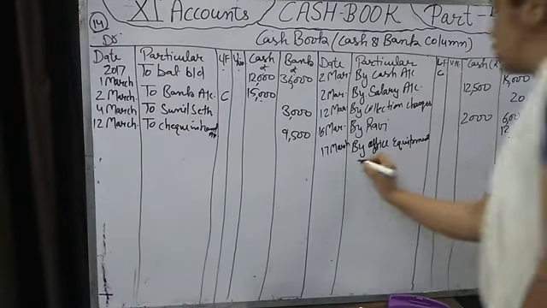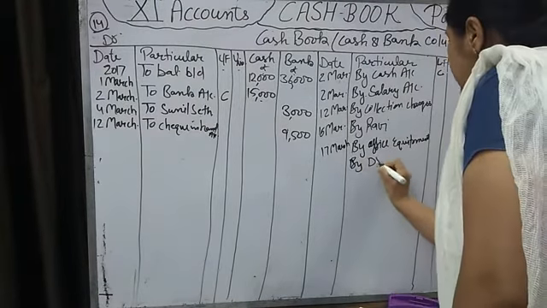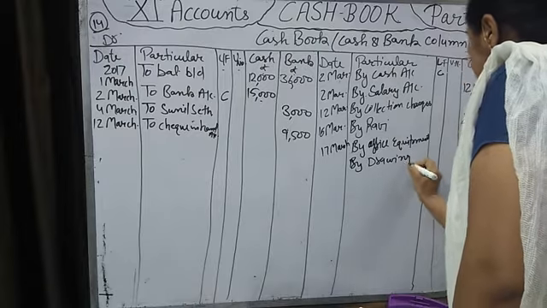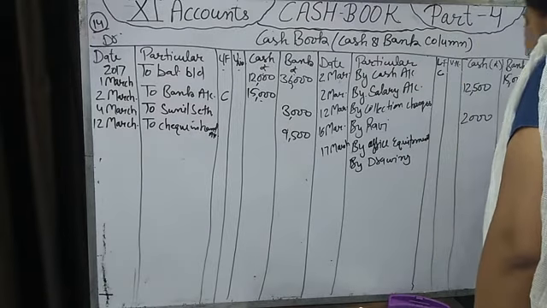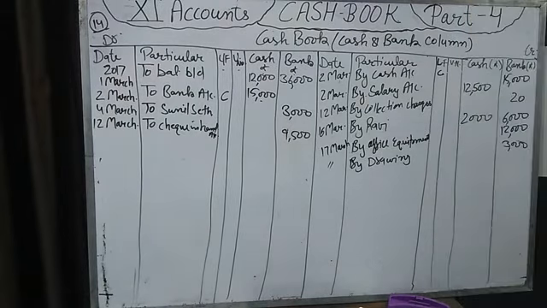3,000 by the owner. That is drawing. By drawing 3,000, same date 17 March. Okay, we have total withdraw 15,000, 12,000 we use for the typewriter and 3,000 used by the owner. That we will write by the drawing account. Okay, both are money withdraw from bank.